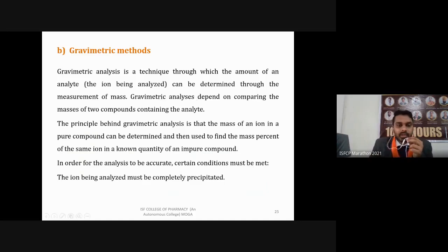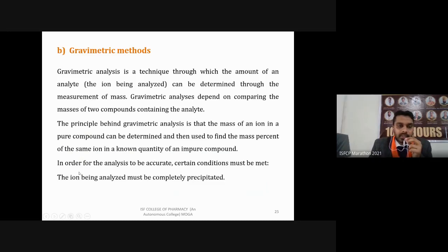The principle behind gravimetric analysis is that the mass of an ion in a pure compound can be determined and then used to find the mass percent of the same ion in a known quantity of impure compound.